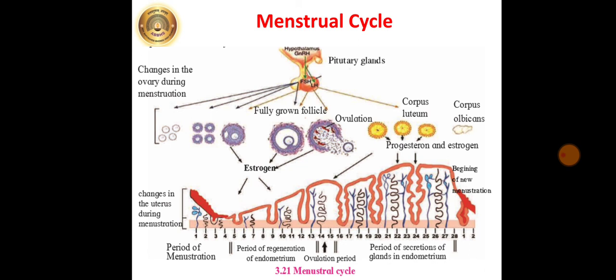It bursts under the effect of luteinizing hormone and the oocyte is released. This is called ovulation. Remaining tissue of the burst follicle forms the corpus luteum. Corpus luteum starts to secrete progesterone. Endometrial glands secrete their secretion under the effect of progesterone. Such endometrium is ready for the implantation of the embryo. Now students, here endometrium means inner lining of the uterus.